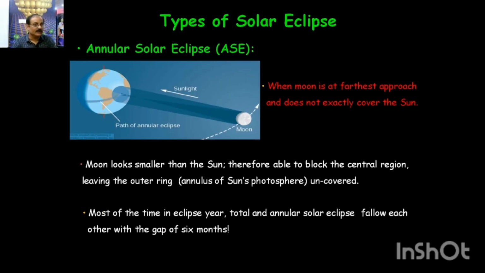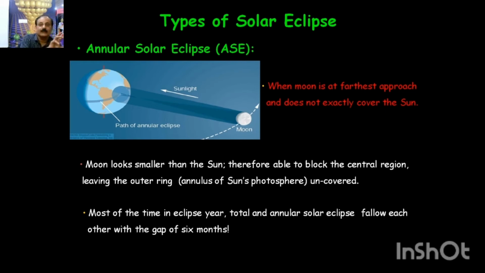Now there is one more type of eclipse, which is annular, and I have explained the geometry of why an annular eclipse occurs. For example, when Earth is nearer to the Sun, in the perihelion position, and the Moon is in the apogee, further away, the Moon's angular diameter is small and the Sun's angular diameter is large.